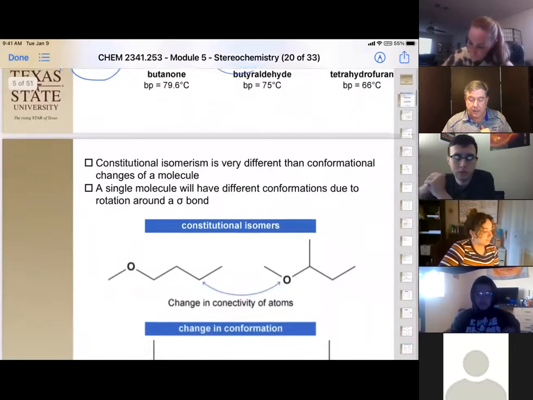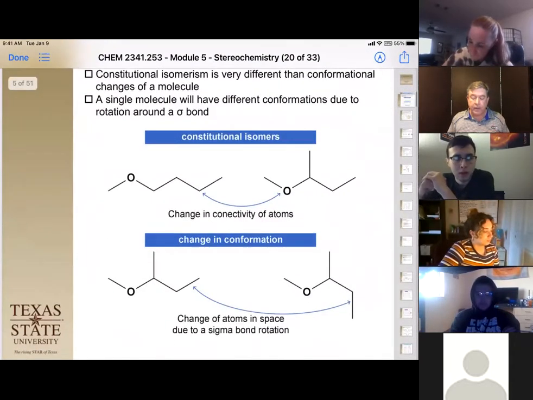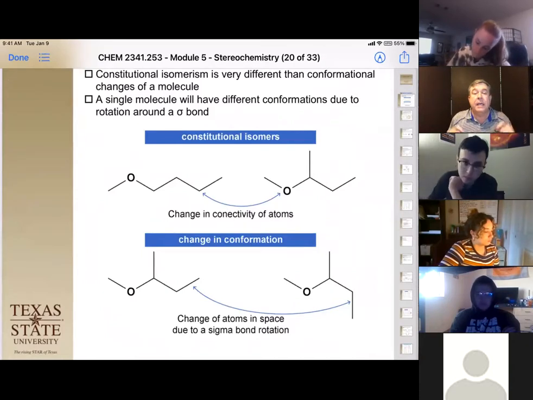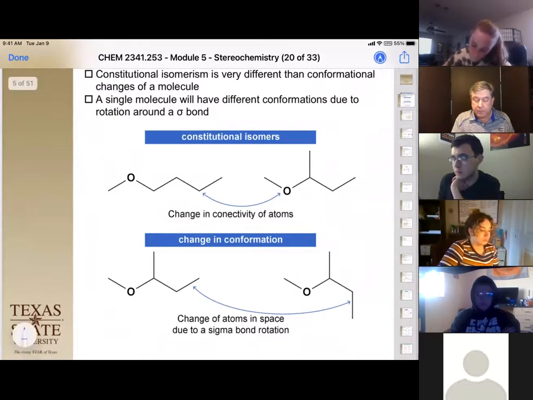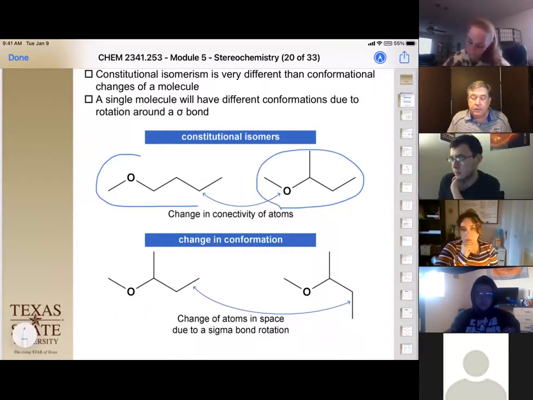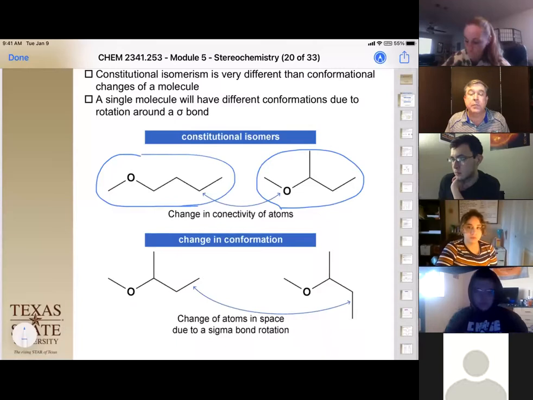In contrast, we can also have what we call conformational isomers. In a conformational isomer, you have the exact same compound, it's just drawn a different way because of a rotation around one of the bonds. So for example, in the case of this to this, these are constitutional isomers because we've changed the bonds.